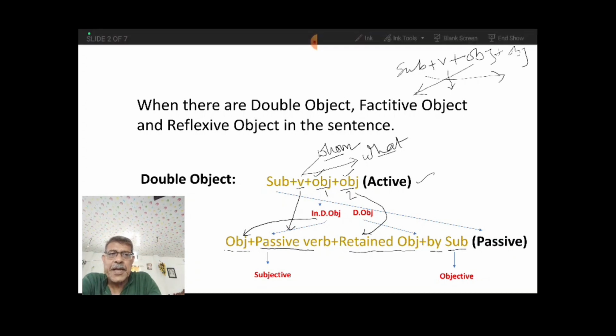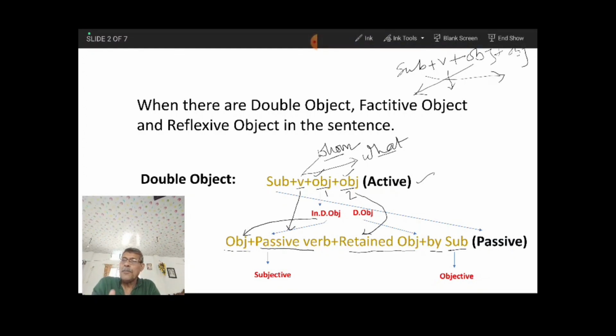Okay, now you see, this is in case you have double object. If you get double object, then you set the indirect object in place of subject, then you set the passive verb of your verb, and then the direct object you set as retained object after placing the verb, and then you set by, and then you set your subject in objective form, isn't it? In this way you can get the passive structure of the active one if you have a double object in your active structure.